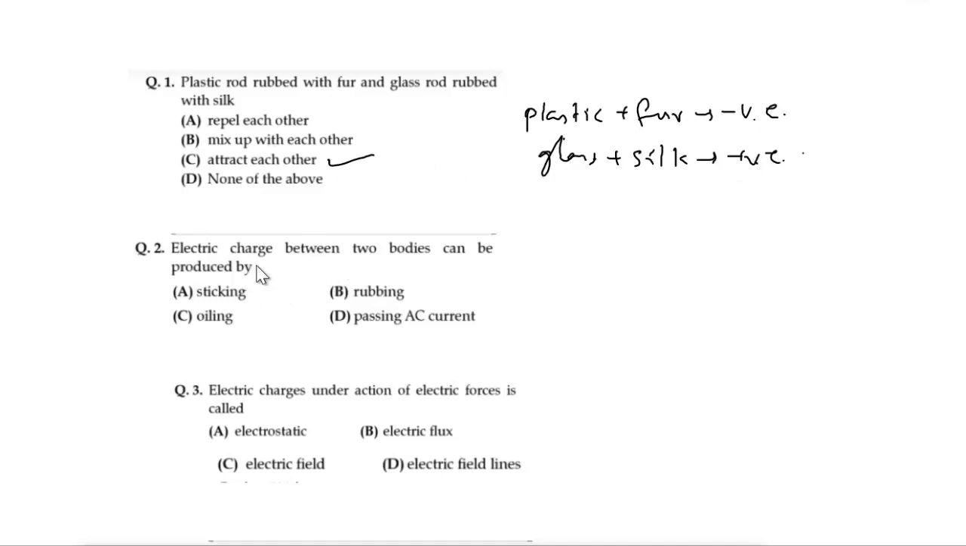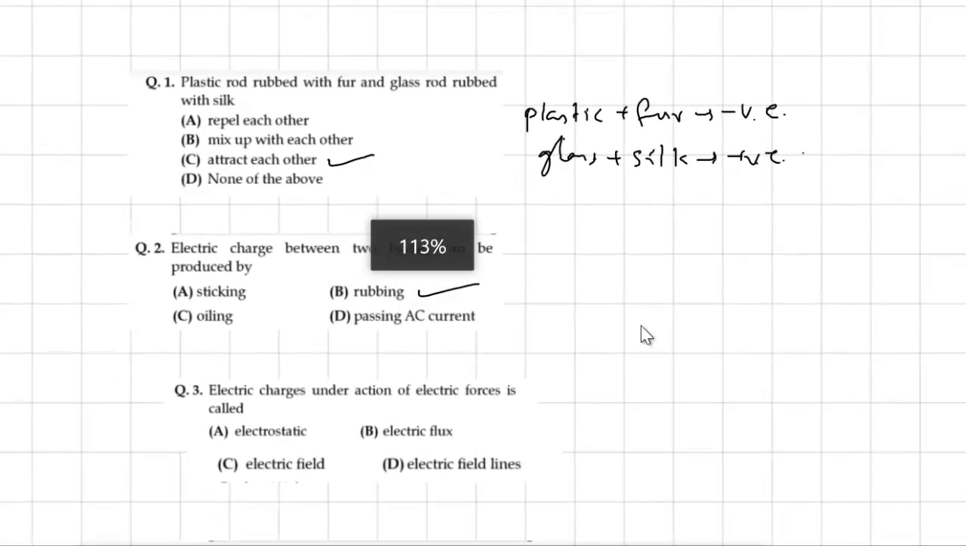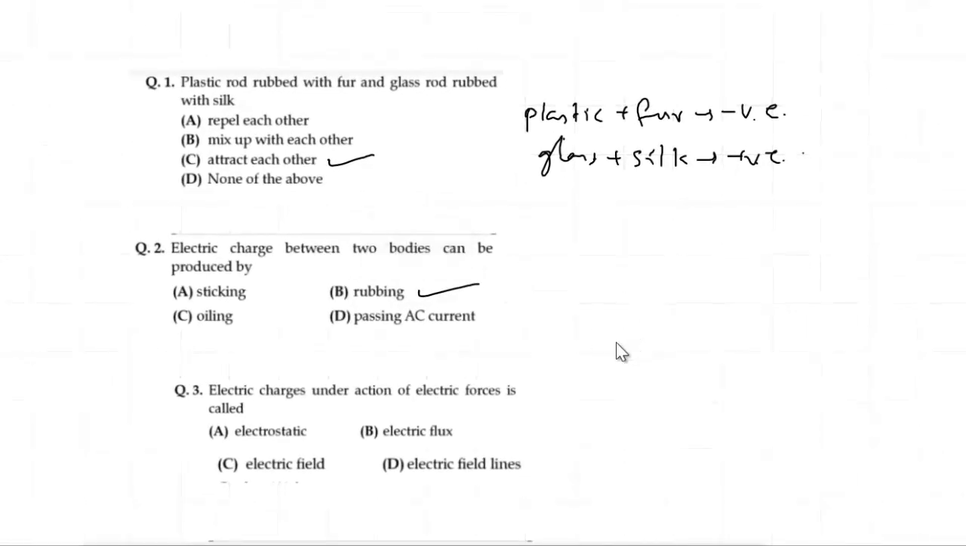Second question: electric charge between two bodies can be produced by sticking, oiling, rubbing, or passing AC current. It is through rubbing. Electric charge between two bodies can be produced by rubbing.